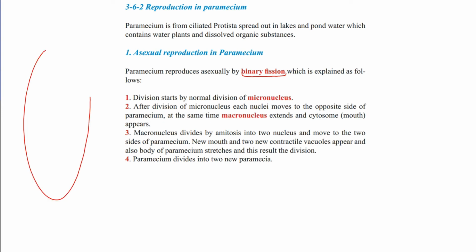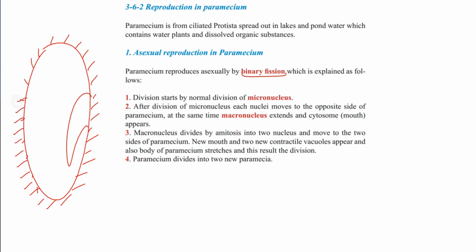If we get some information about the Paramecium, we said it's a ciliated protist, has a number of cilia on the body surface, and has two nuclei: one big nucleus, which we call the macronucleus, and a small one, which we call the micronucleus, with cilia and a mouth, which is known as the cytosome, to capture the food.